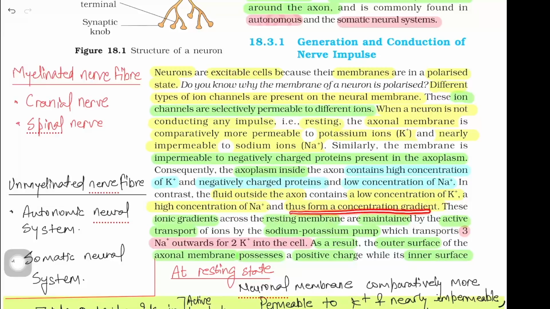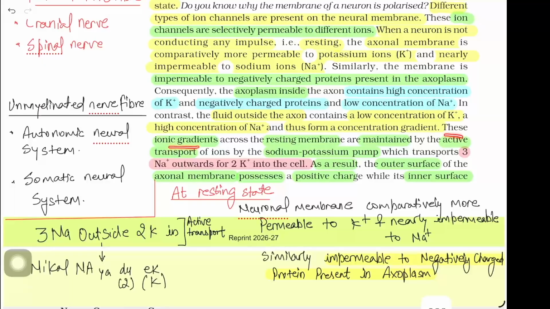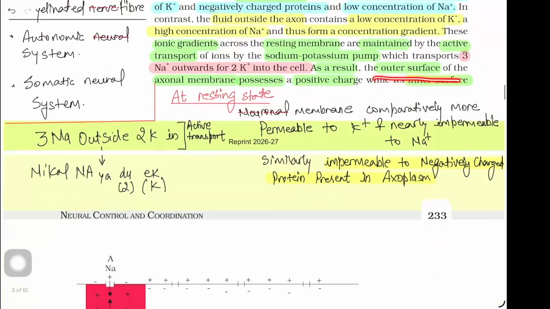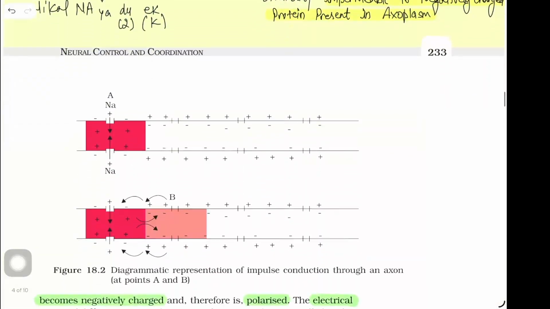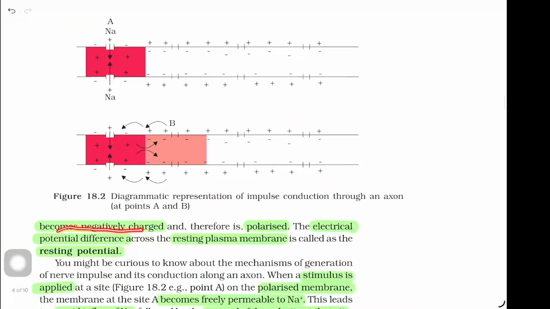forms a concentration gradient. These ionic gradients across the resting membrane are maintained by the active transport of ions by the sodium-potassium pump, which transports 3 Na+ outwards for 2 K+ into the cell. As a result, the outer surface of the axonal membrane possesses a positive charge while its inner surface becomes negatively charged and therefore is polarized. The electrical potential difference across the resting plasma membrane is called the resting potential.